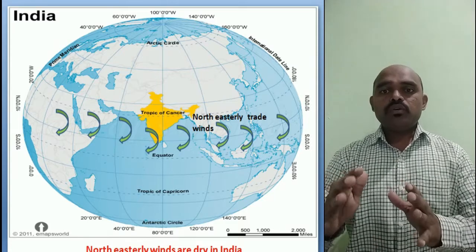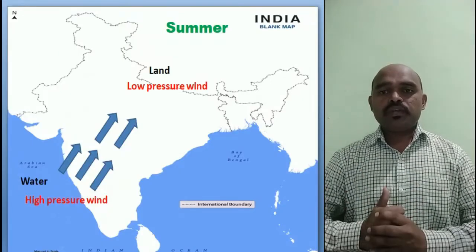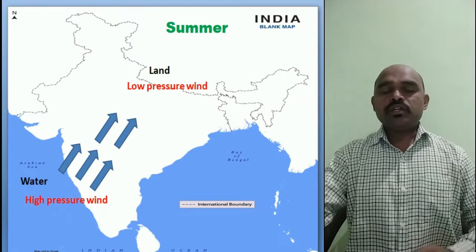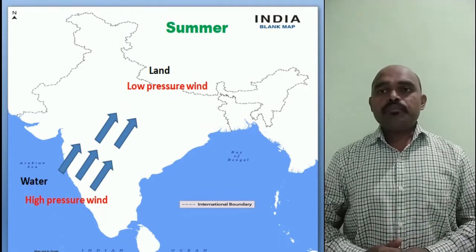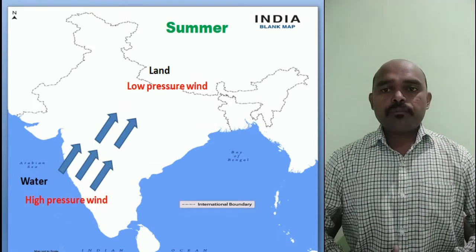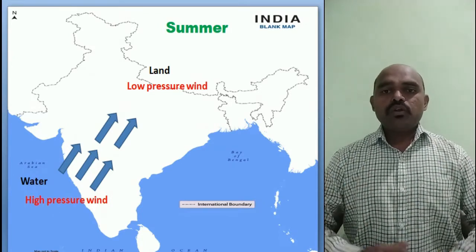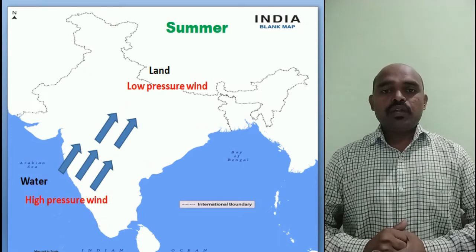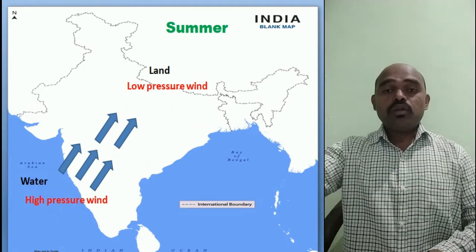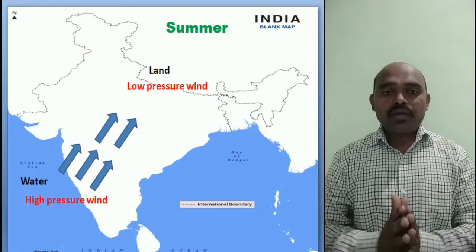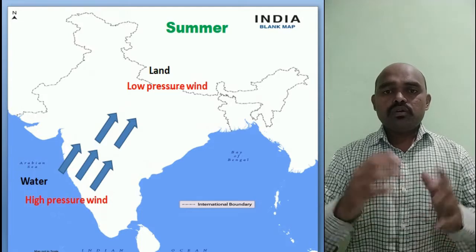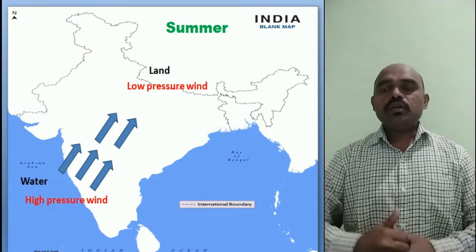Now see here, you have the high pressure and low pressure areas. Basically the land region, the northern part of our India, has a low pressure area over there. And in the southern part of our India, where we have the water, there we have high pressure. And do you know, dear students, that the wind always blows from the high pressure area to the low pressure area. Where is our high pressure area? Our high pressure area is on the water side, and the low pressure area is on the land.